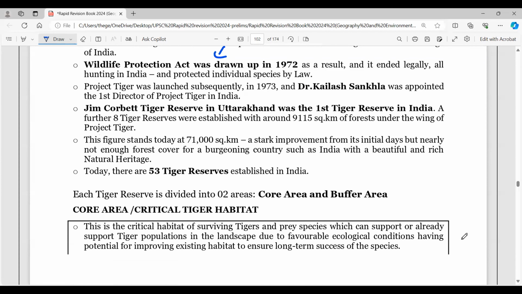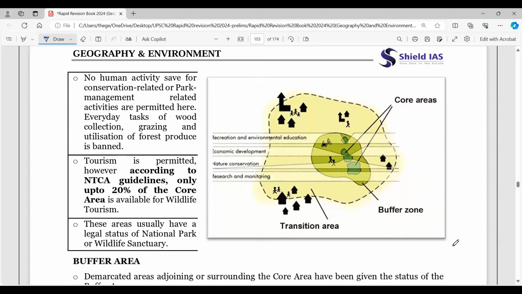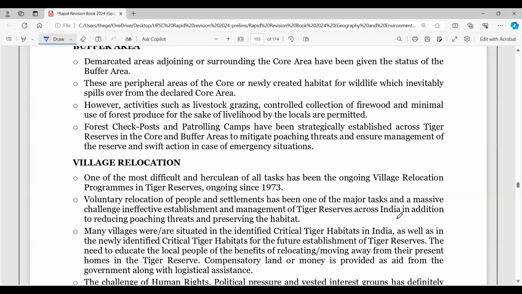Now, if you observe, Jim Corbett Tiger Reserve in Uttarakhand was the first one to be declared, and then there are 53 tiger reserves established in India. Each tiger reserve is divided into two areas, core area and buffer area. Recently the Supreme Court issued a notification that these core areas will not be allowed for tourists, considering the problems being caused. So these are some of the areas that you should look into. Now, core, buffer, all these areas, and tourism according to NTCA guidelines is up to 20% of the core area. So this is something you need to look into.